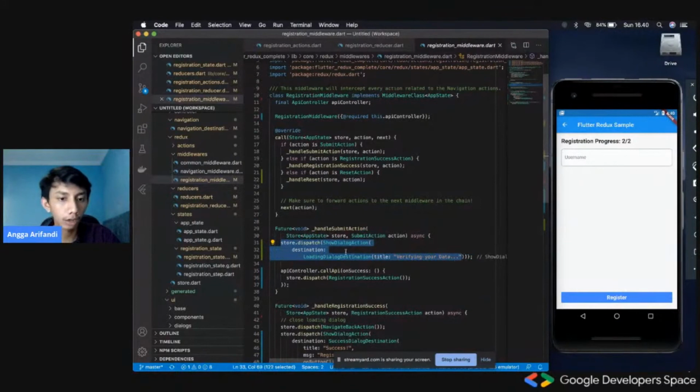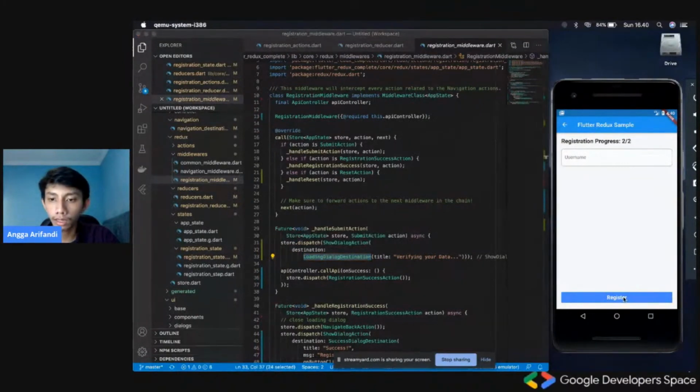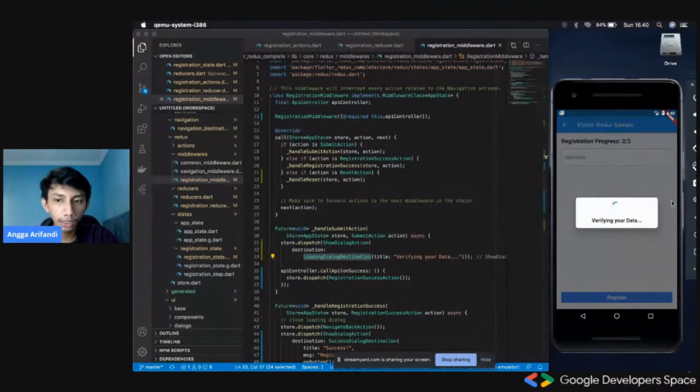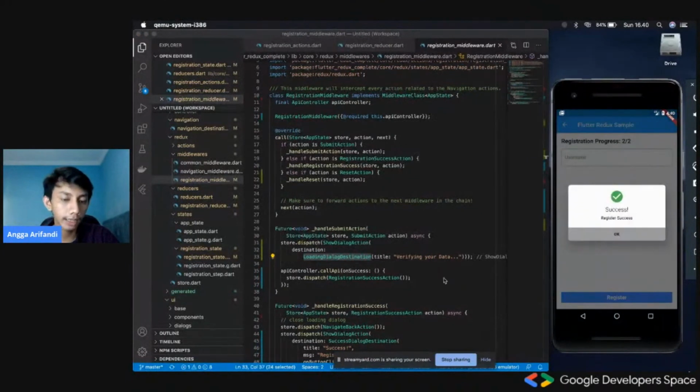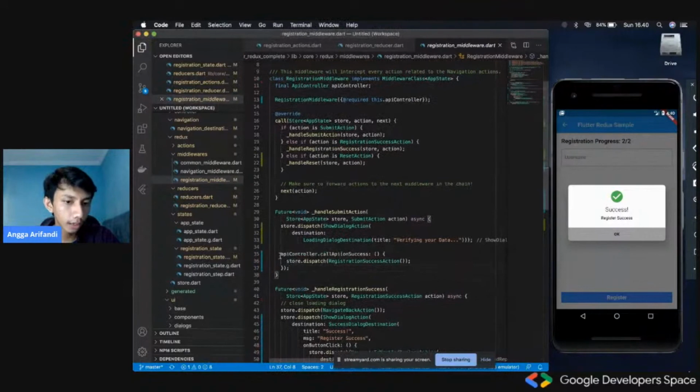show dialog action with the destination as loading dialog destination. So basically, this will call this verifying your data dialog. That is all it does. And then after that, I created a dummy controller right here to mock the API behavior. So I also created an on success function. So inside the on success function, we would call the store.dispatch registration success action.